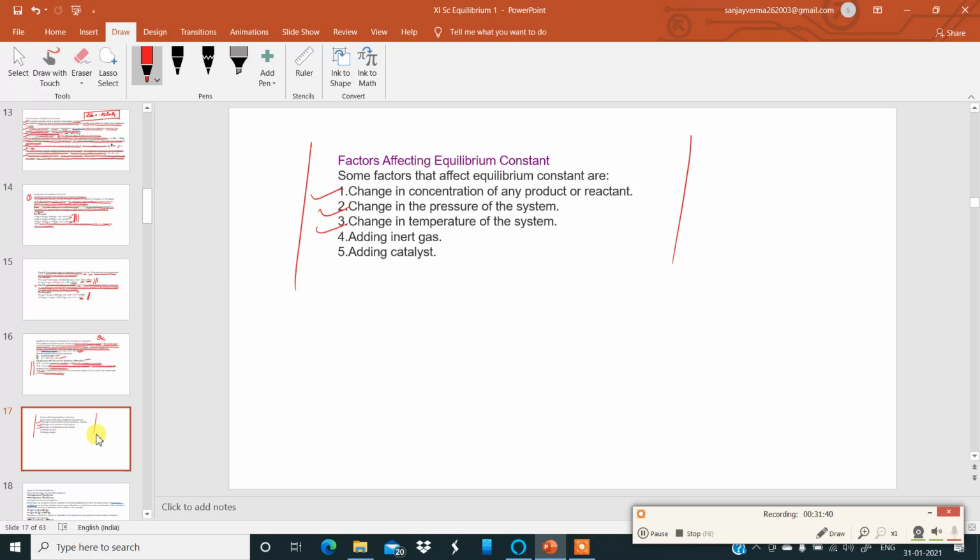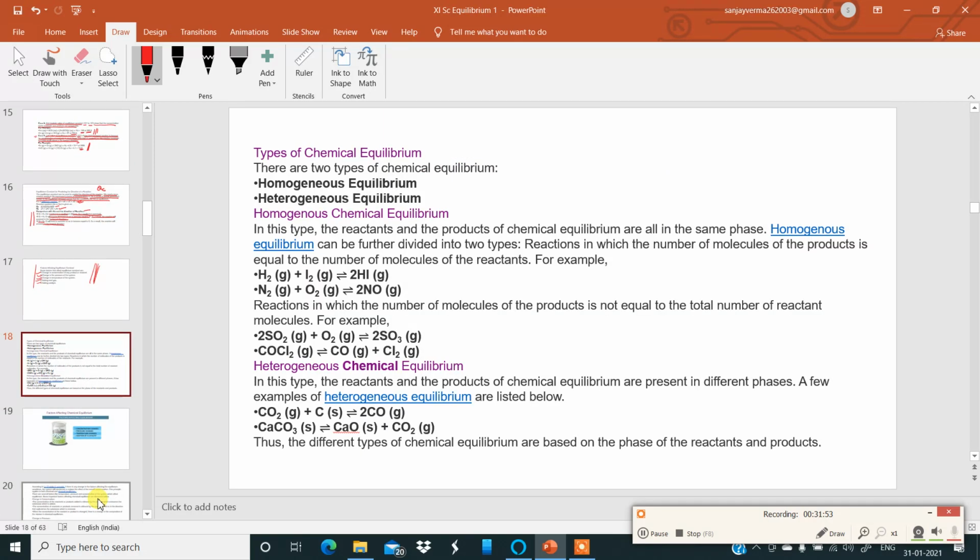Change in temperature of the system is definitely going to affect the equilibrium constant. Addition of inert gas, addition of catalyst. So remember these factors which affect equilibrium constant. Next, types of chemical equilibrium.